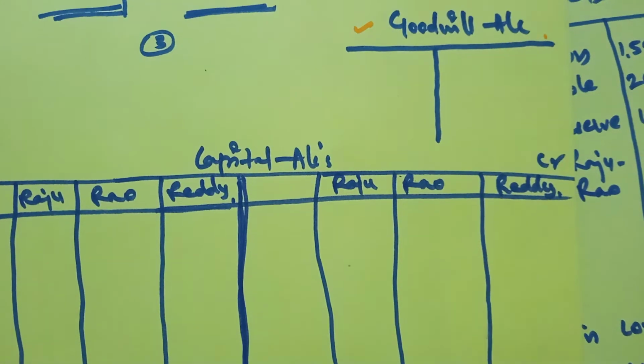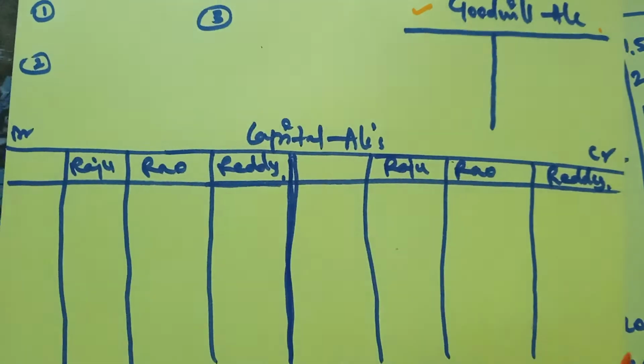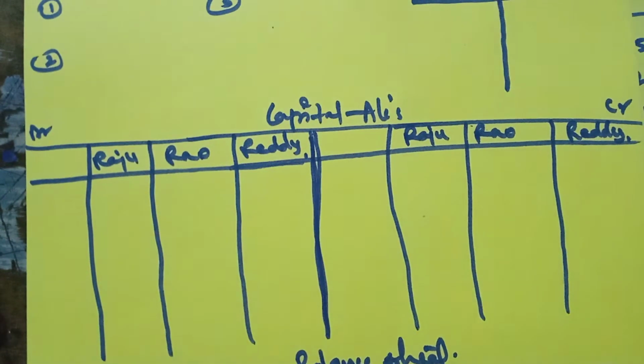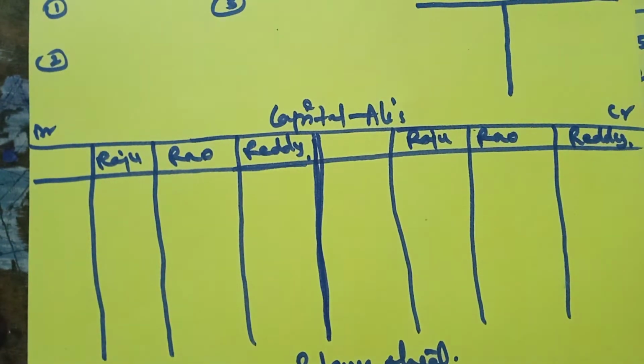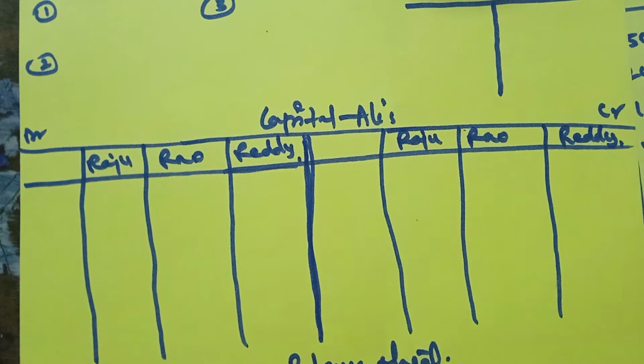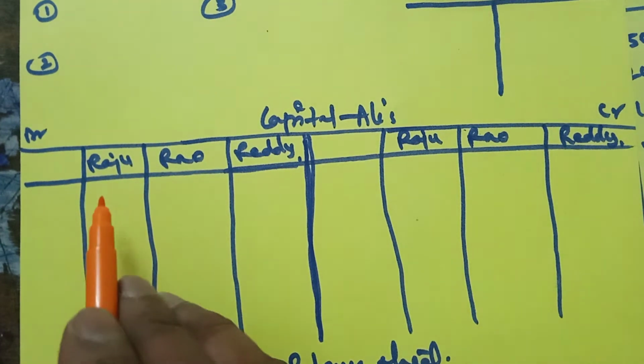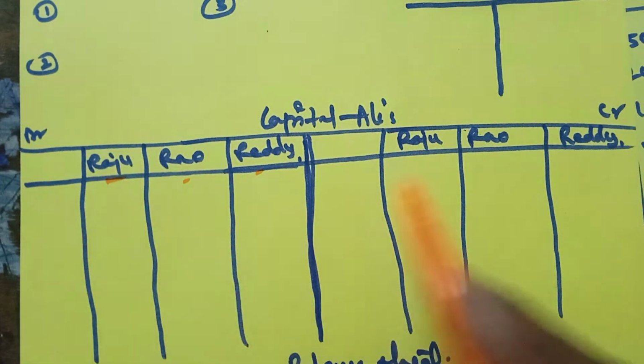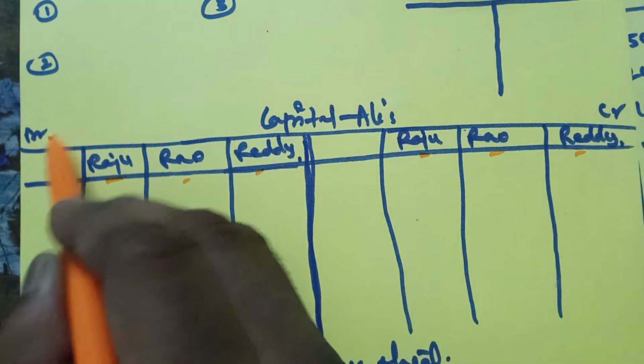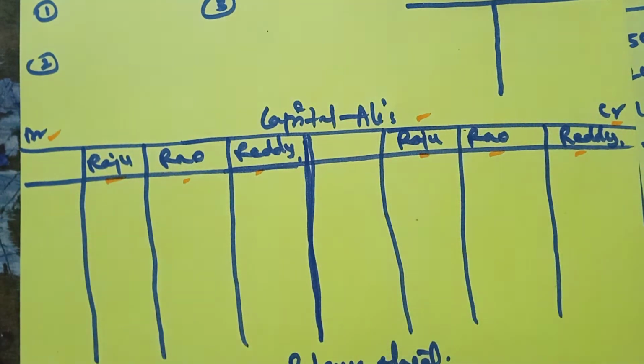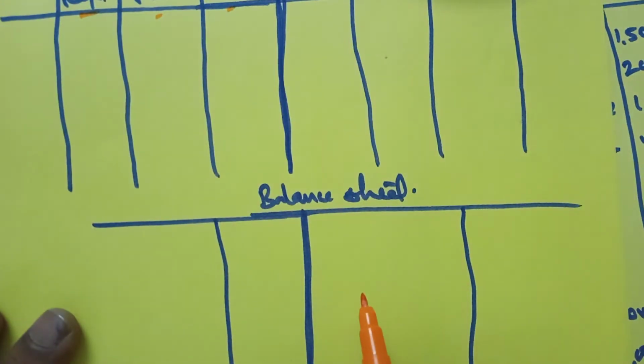And at the same time, we prepare capital accounts. Collectively, I am preparing the capital accounts instead of preparing them individually. If you prepare them collectively, it will take no time; we can finish the capital accounts easily and quickly. So write the names Raju, Rao, Reddy in sequence, with debit and credit sides. This is a personal account, and lastly we prepare the balance sheet.